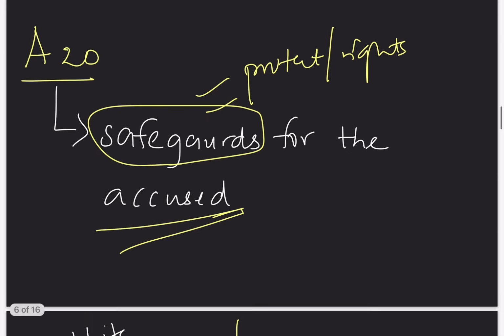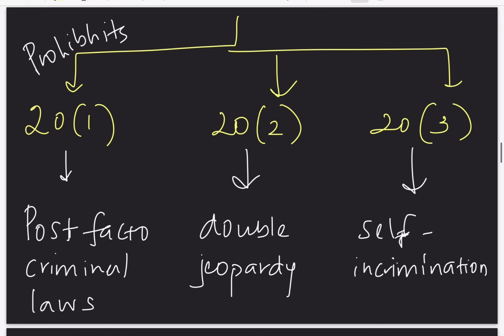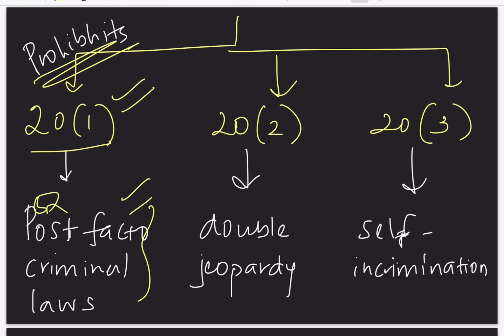Article 20 has got 3 clauses. The first is Article 20 clause 1. It is prohibiting ex post facto criminal laws. Article 20 clause 2 says no double jeopardy. Article 20 clause 3 says no self-incrimination. Let's study the meaning of each and every term separately.